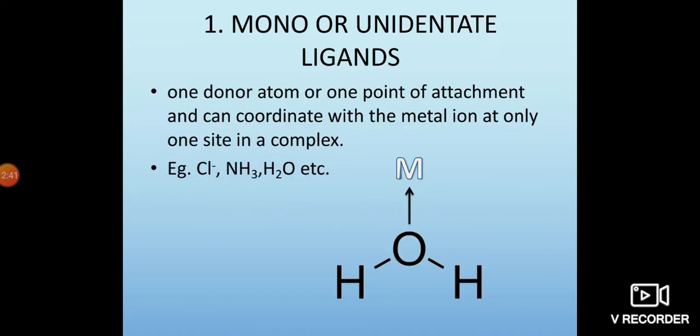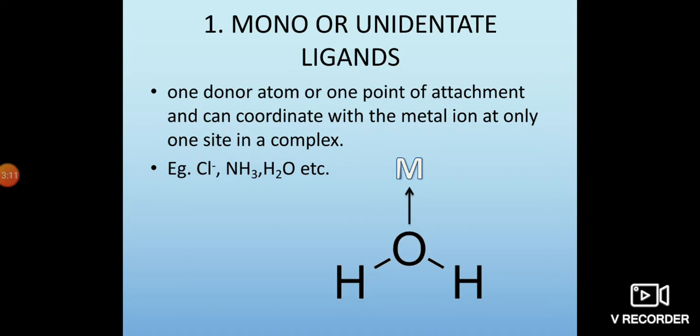We will go for a brief discussion of the mono or unidentate ligands. A ligand with one donor atom or one point of attachment, which can coordinate with the metal ion at only one site in a complex, is known as a mono or unidentate ligand. Here the water molecule is the neutral ligand.